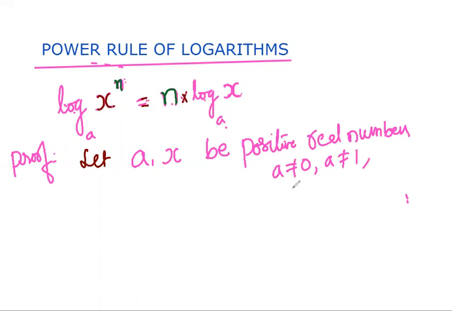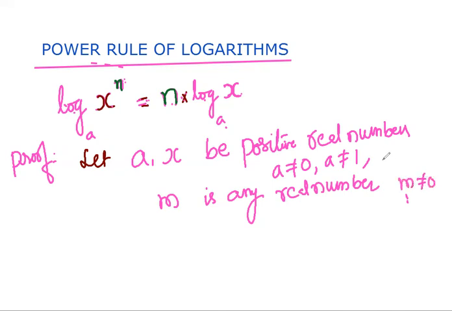Then let us take one more number m, any real number, and m is not equal to 0, and here x is not equal to 0, x greater than 0.